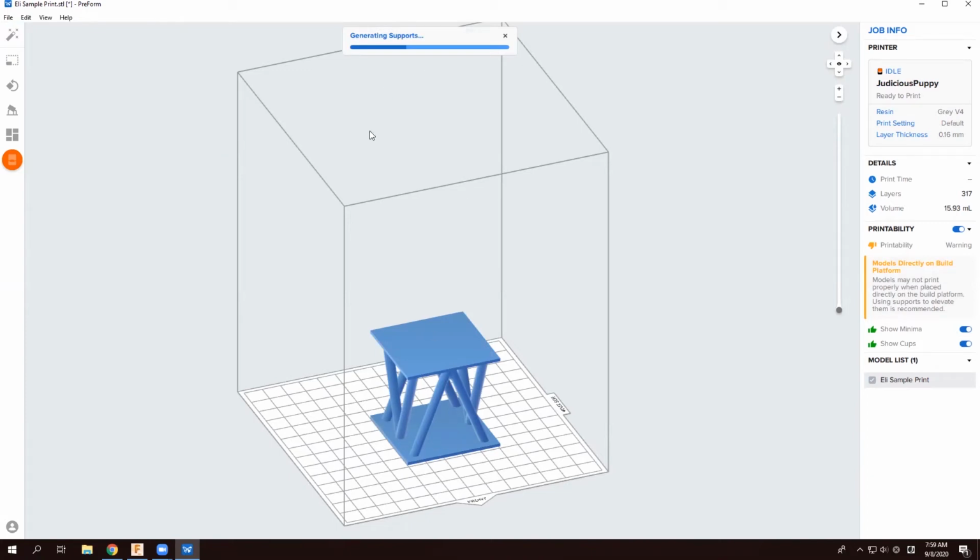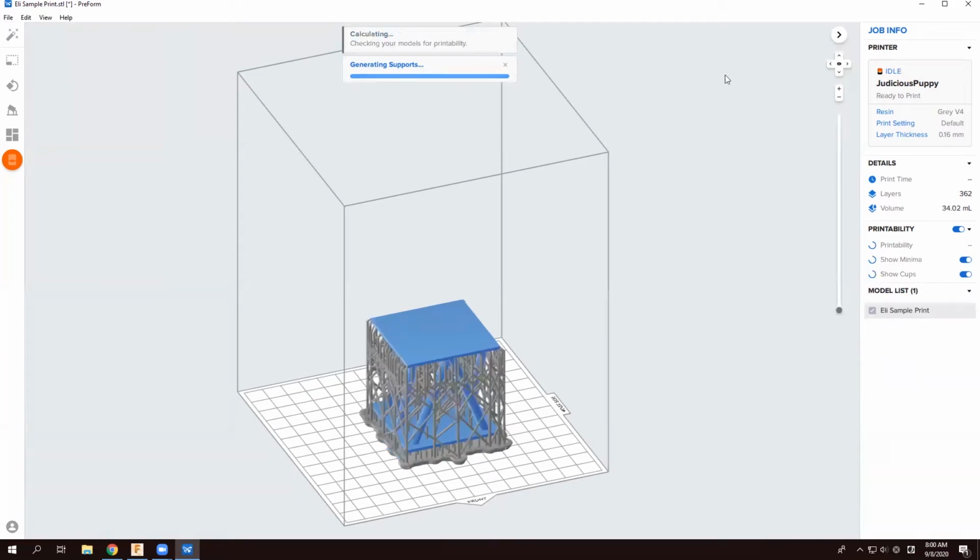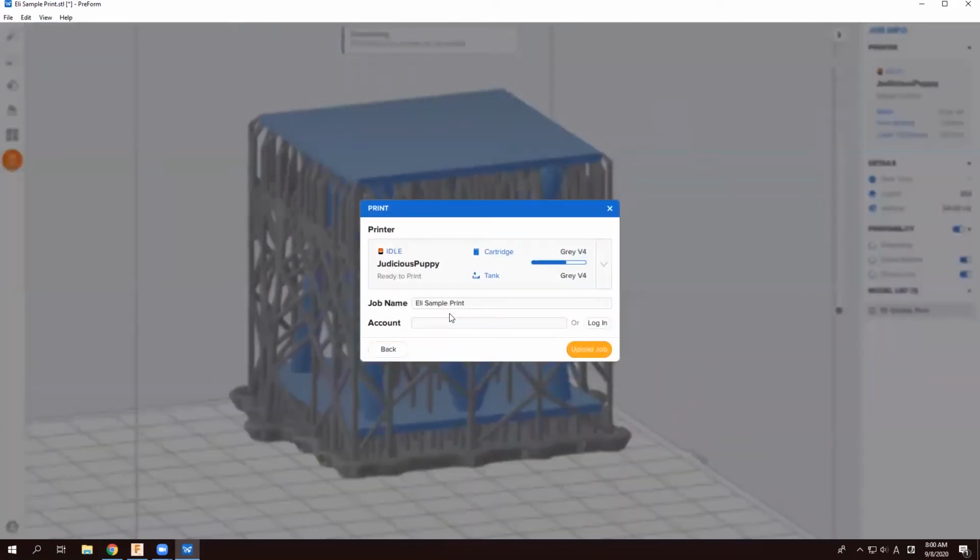It rotates the part around and generates its own supports. So we can zoom out a little bit.